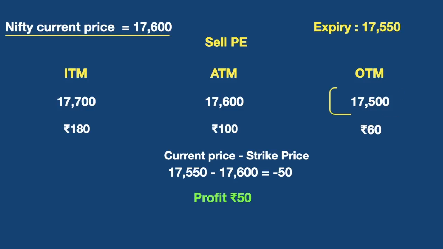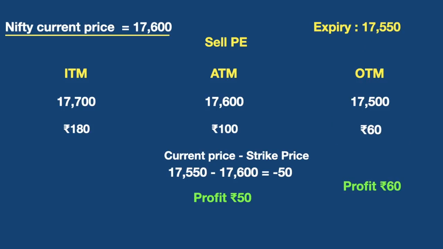Okay. Now if I had chosen the out of the money strike price, which is 17,500, we can clearly see that the strike price is lesser than the market close price. This simply means the market crossed our strike price level and went up. The market was bullish. Now at that time, this entire 60 rupees will be my profit.